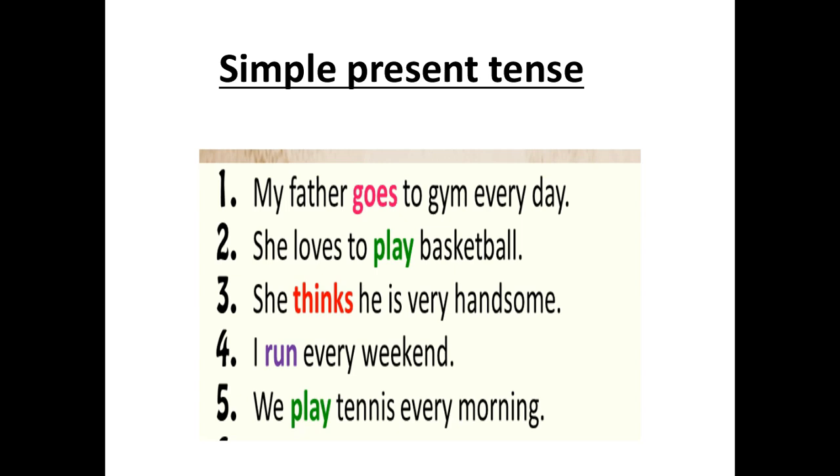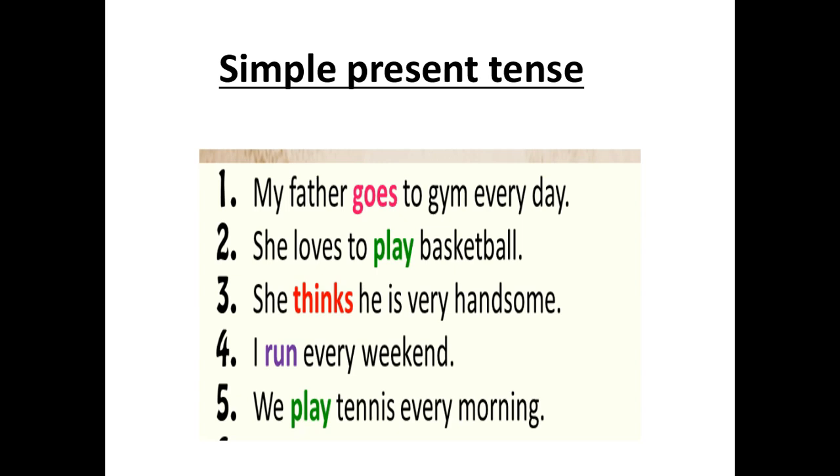She thinks. I run. Here we are not going to add s or es to the verb because it is I, right? It is not he, she, it. You can use s or es to the verb only when the sentence starts with he, she, it, or else we can write directly.